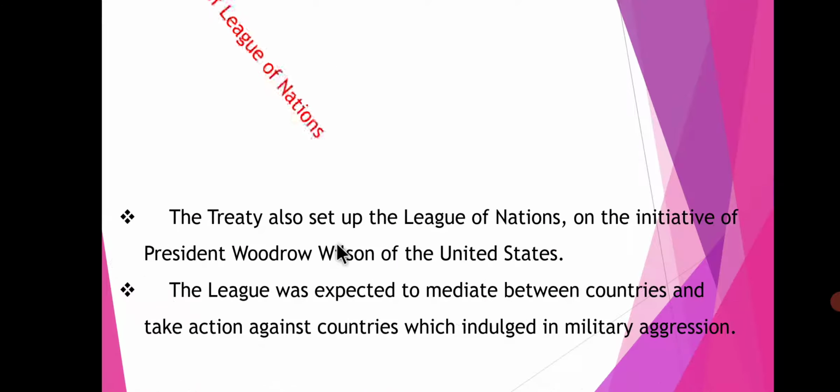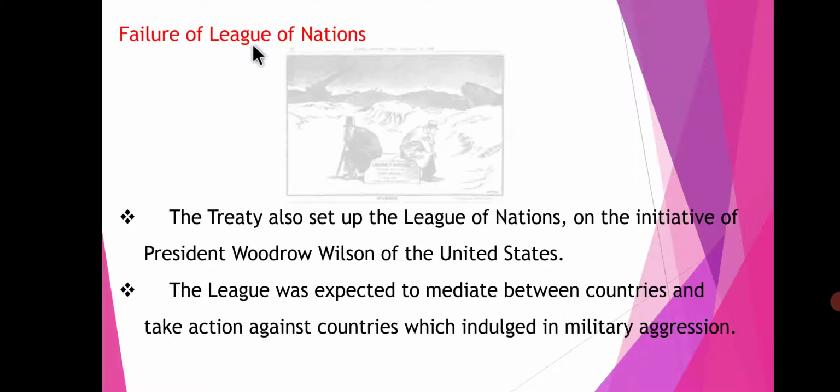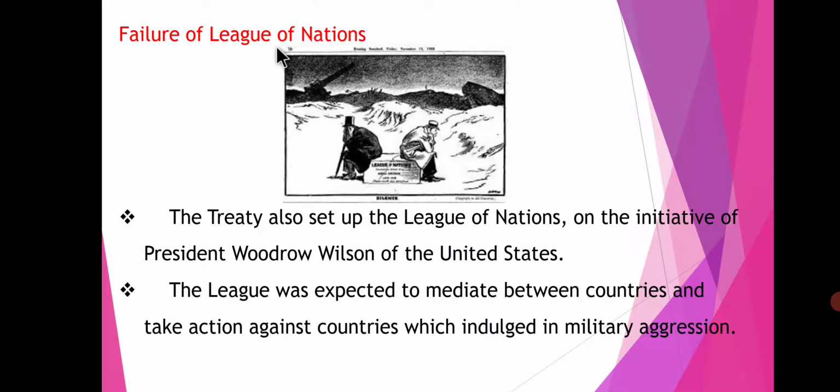Failure of the League of Nations. As we studied in the first lesson, at the end of World War I they started the League of Nations. In 1919 they started the League of Nations. Failure. So what is the reason for the failure? The treaty also set up the League of Nations, an initiative of President Woodrow Wilson of the United States.